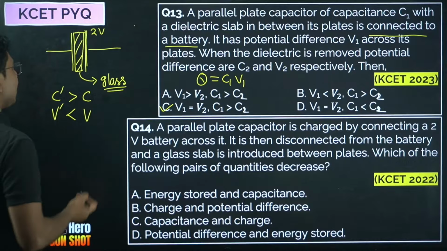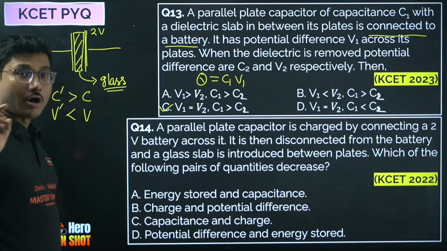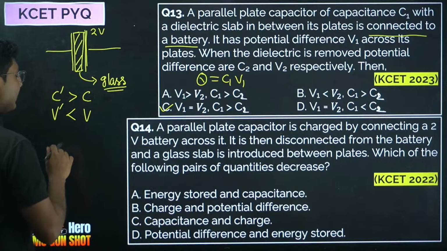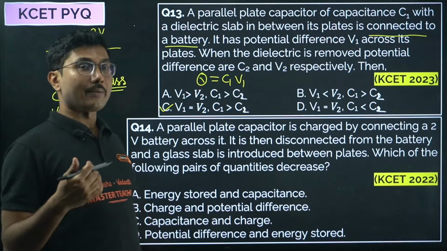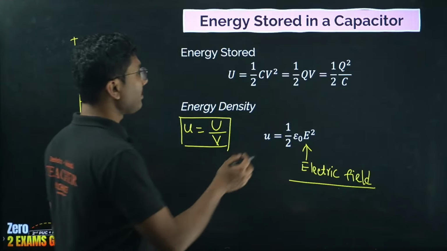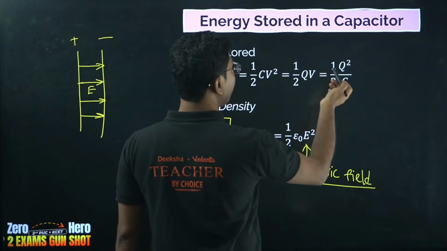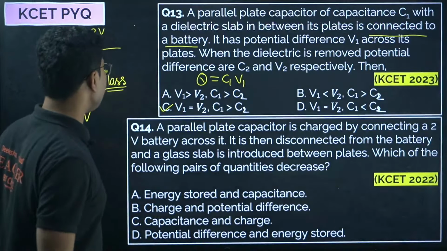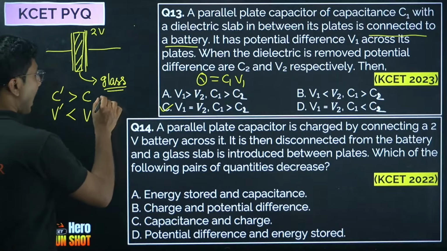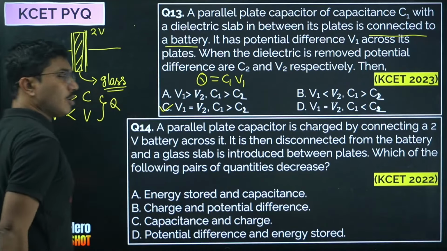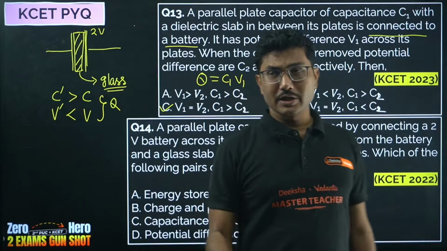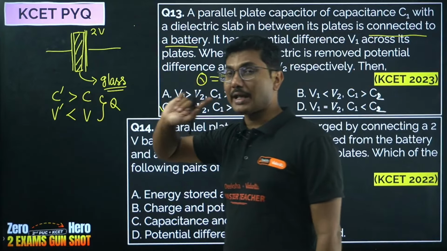Now what else? The energy stored will not be the same. Energy stored is half Q into V. Initially the charge in both cases is the same. Charge is conserved; voltage and capacitance are not.